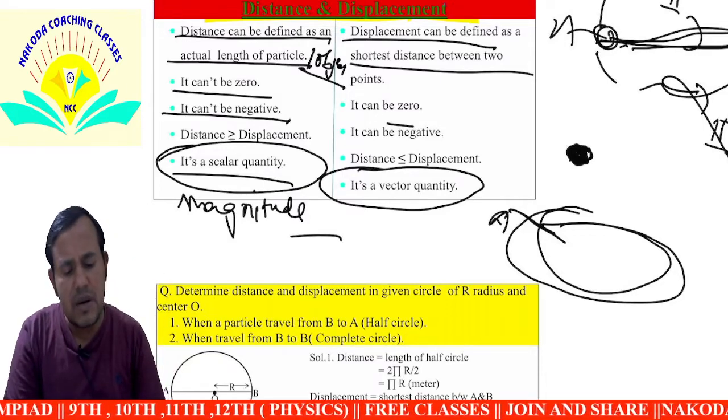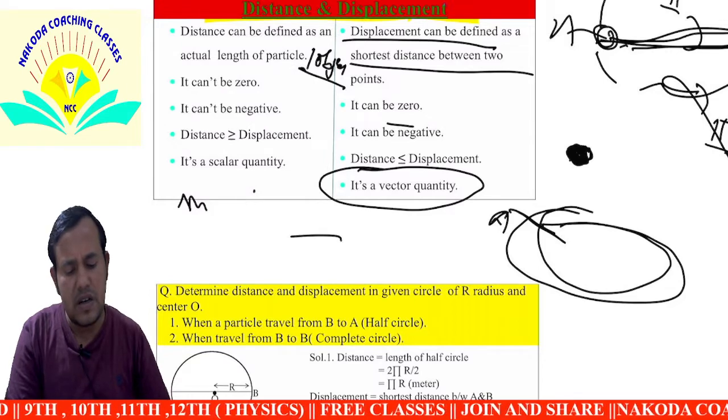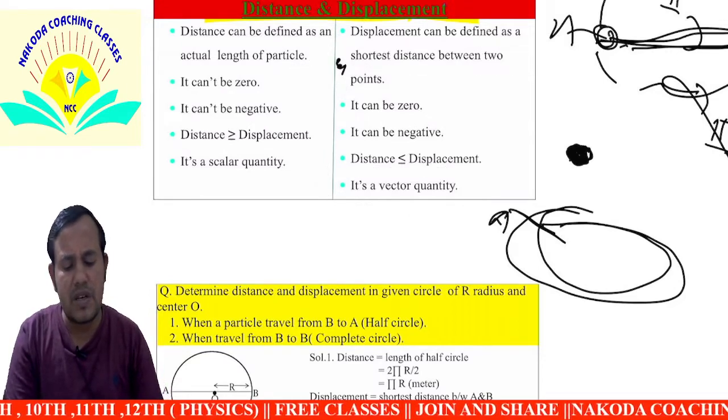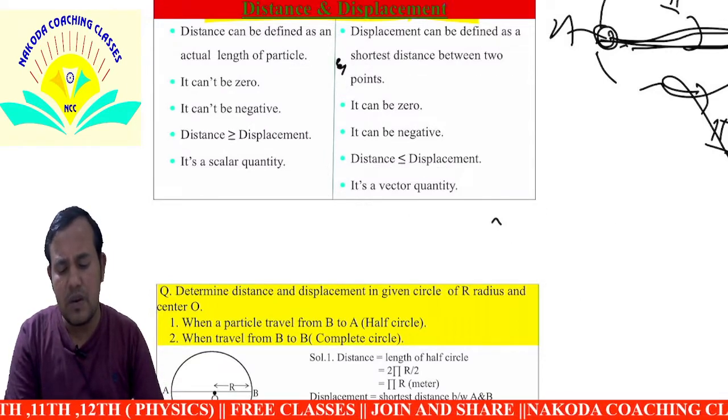Now some simple examples of distance and displacement from daily life and numerical problems.